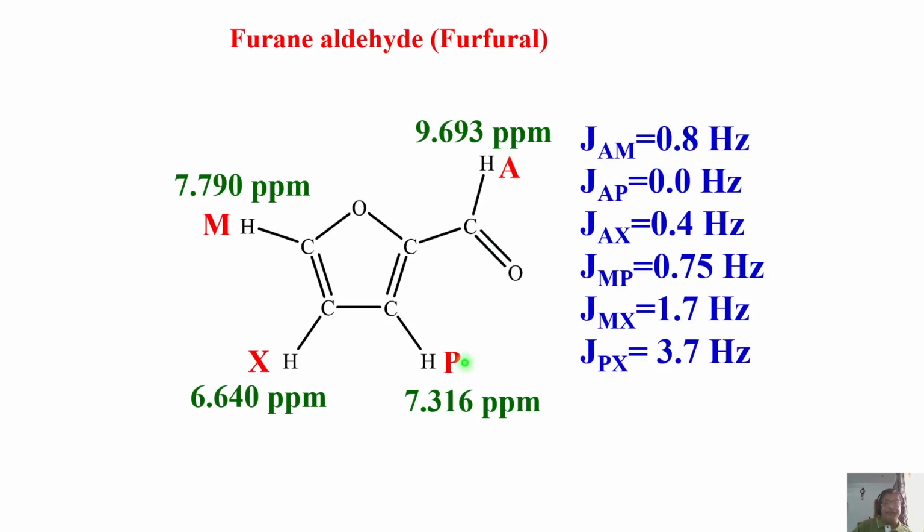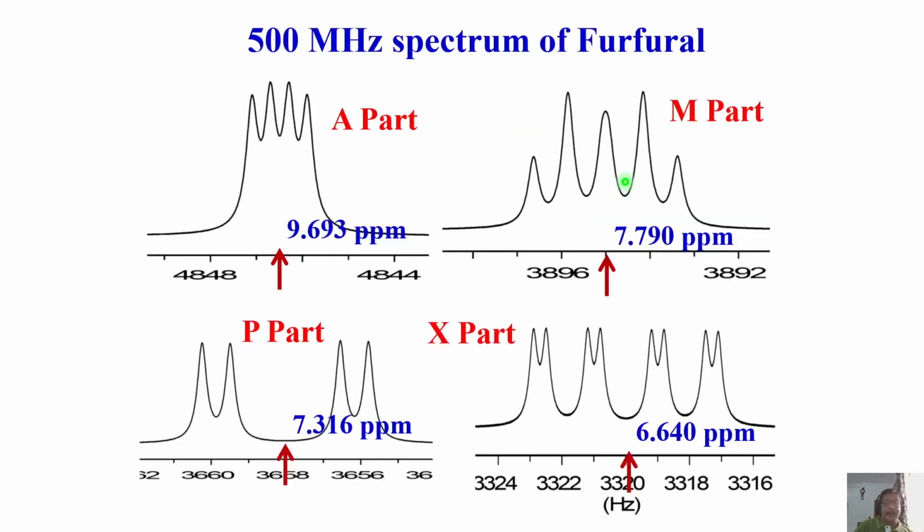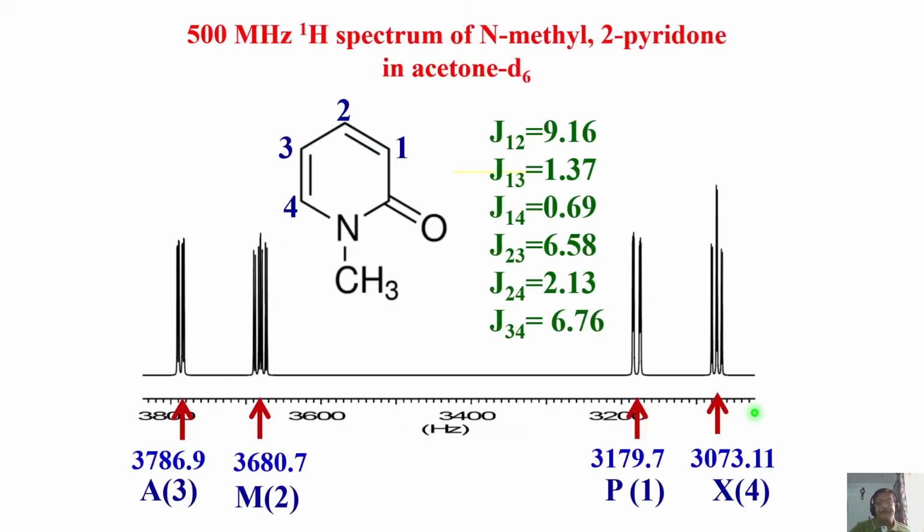Similarly, if you look at AP, the chemical shift separation is 2.3 ppm. What is the AP coupling? Almost it is 0. It is a fantastic particular case. Not 0 means they are unable to measure it because of the line width. So this is the case. In this case, take this molecule. This is the A part, this is the M part, the P part, and the X part. Very easily you can analyze these things.